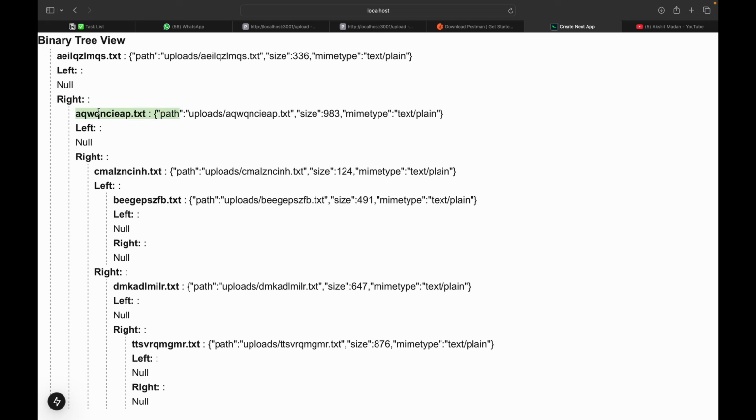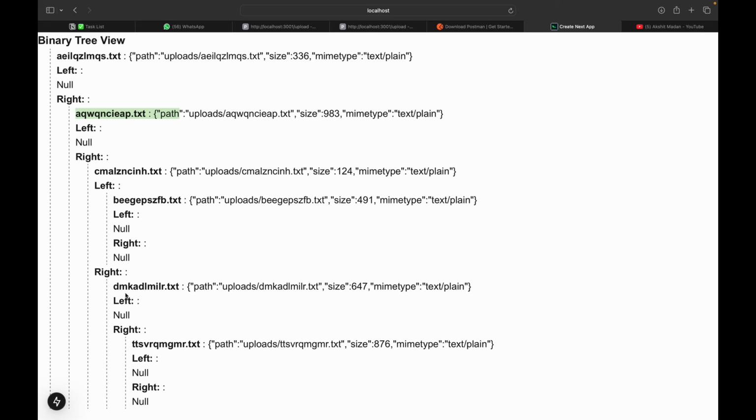Then my right child, which is AQ, has no left child. So again, this is left, and this is null. This has a right child, so this is my right child. It has a left child and it has a right child. But these nodes are my leaf nodes. This is a leaf node, right? Because it does not have any left child and does not have any right child.